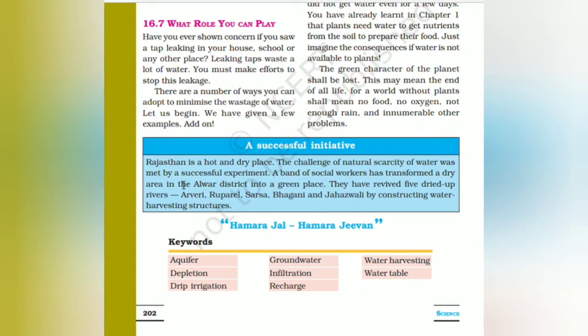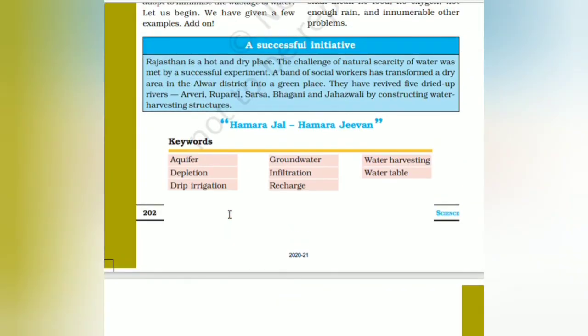What is the initiative behind this? Rajasthan is a hot and dry place. The problem of natural scarcity of water was met by a successful experiment. Hamara Jal Hamara Jeevan, that is the slogan behind the keeping of water.